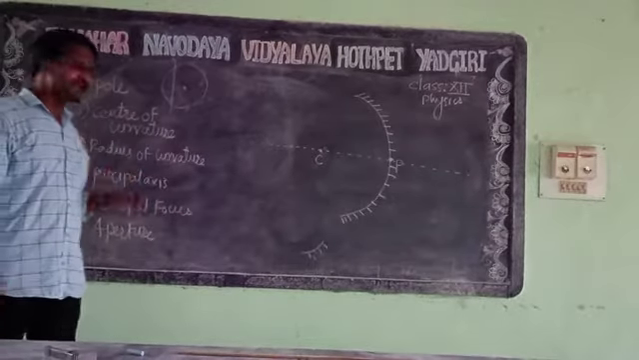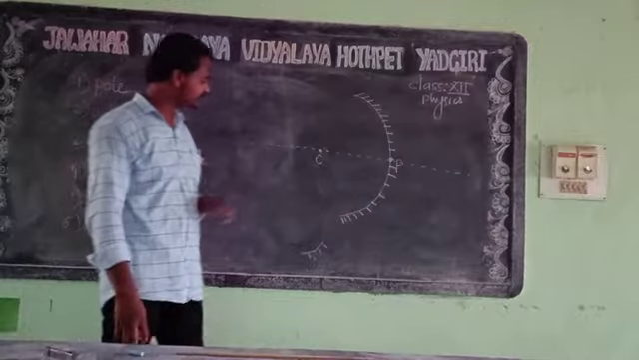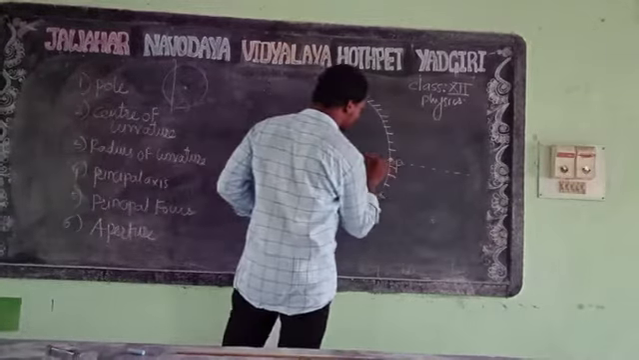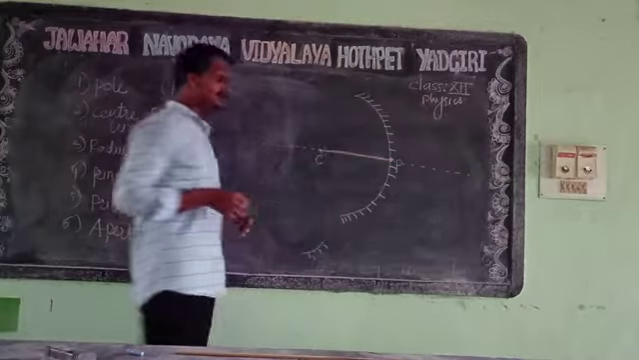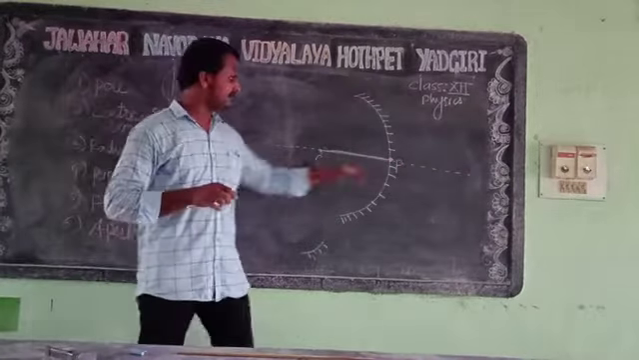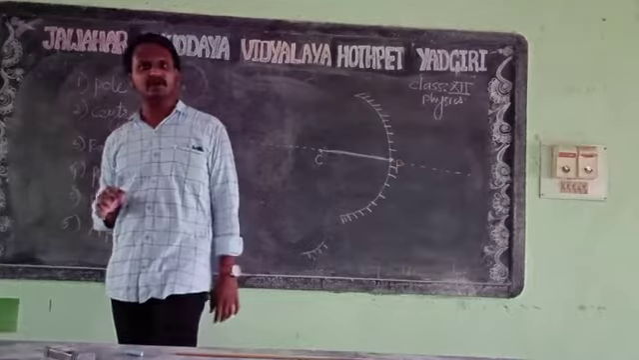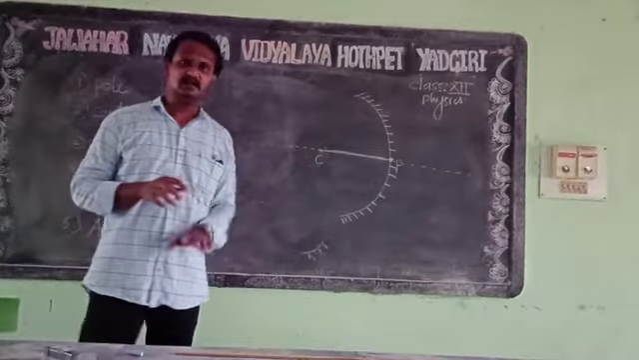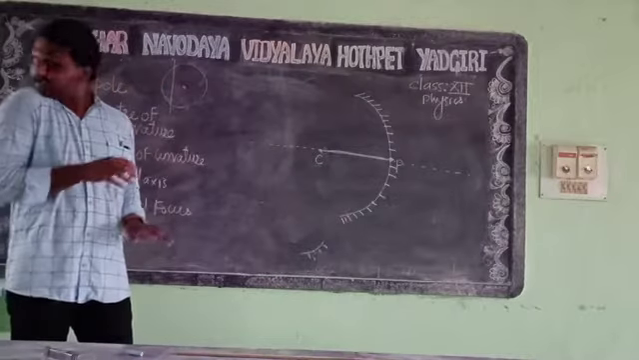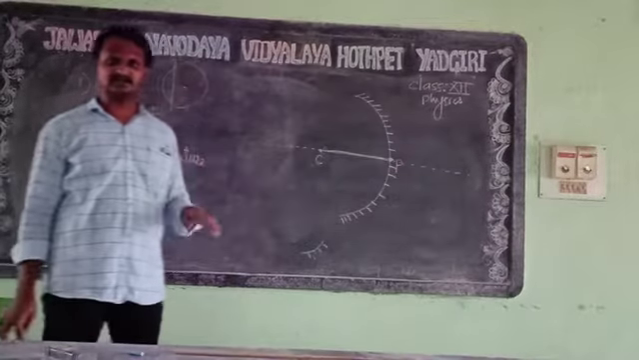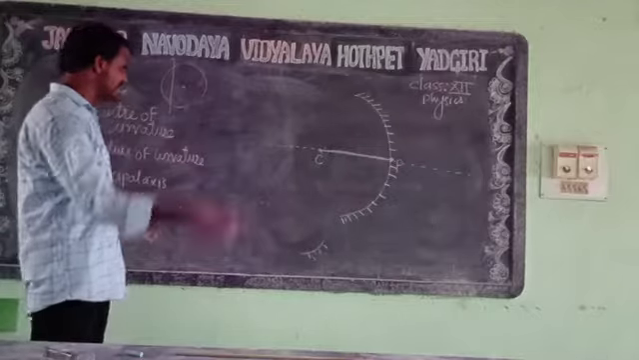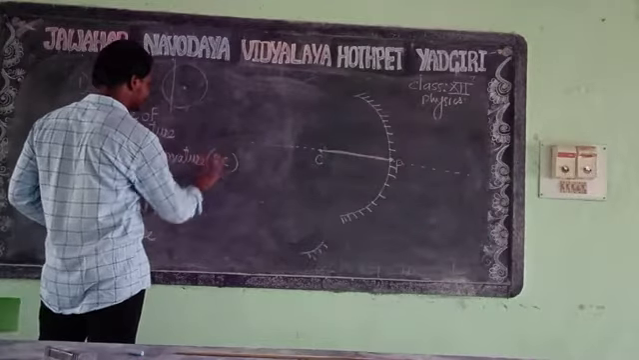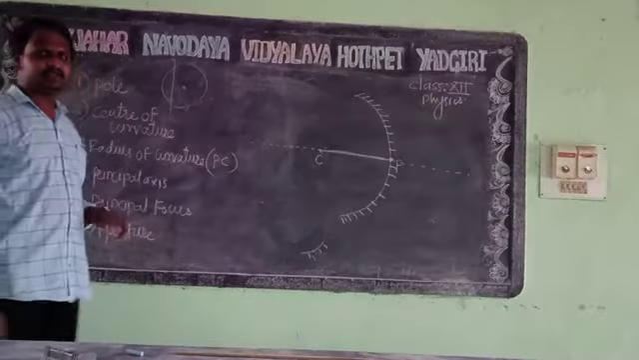Now the third term is the radius of curvature. Radius of curvature means what will be the radius? This PC part. The distance between P, the pole, and C, the center of curvature, is called the radius of curvature. We can write the radius of curvature as PC.